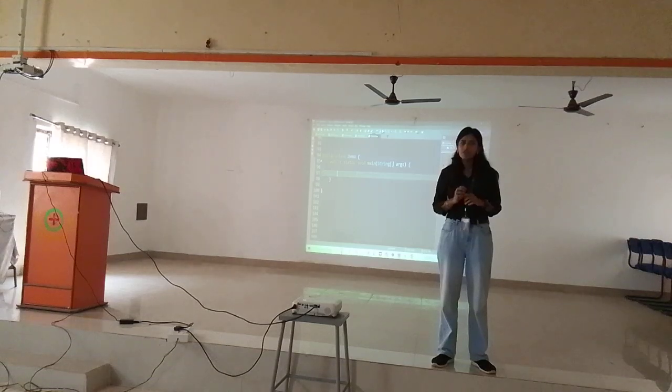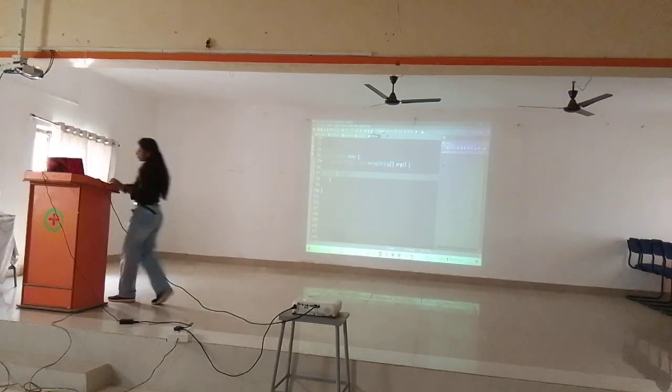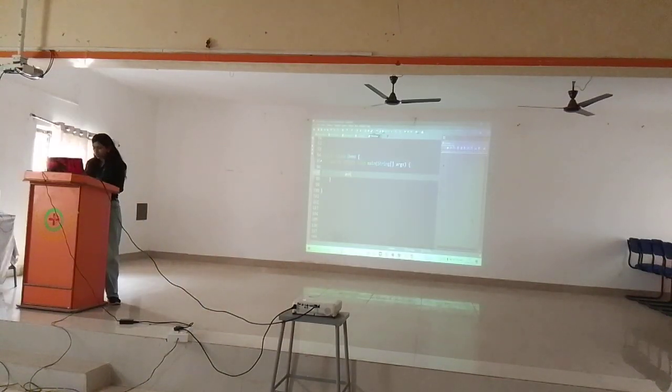If I want to store 5 pieces of data, don't you think I need 5 variables? Let me take it over here: int a = 10, int b = 20, int c = 30, int d = 40, int e = 60.